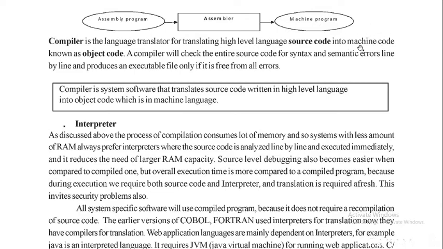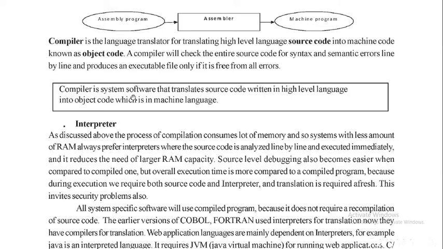Our computer can understand machine language only. It won't understand the source code. We require the machine code, so for that it is translating the source code into machine code. So this is known as what? Object code. This machine code is known as object code.